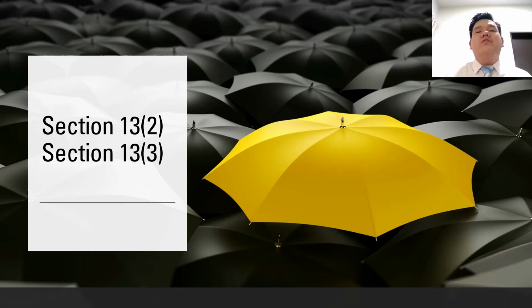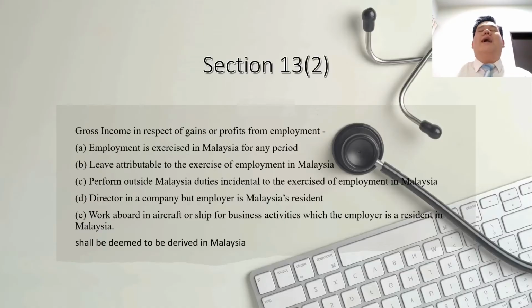Now, let us look at Section 13.2 and Section 13.3. Section 13.2 mentions that gross income in respect of gains or profit from employment shall be deemed to be derived in Malaysia in the following situations. Section 13.2a, employment is exercised in Malaysia for any period, and Section 13.2b, leave attributable to the exercise of employment in Malaysia. Section 13.2c mentions that the employee performs outside Malaysia duties incidental to the exercise of employment in Malaysia, and 13.2d mentions that the employee is a director in a company, but the employer is a Malaysia resident. And Section 13.2e mentions that the employee works aboard an aircraft or ship for business activities, where the employer is a